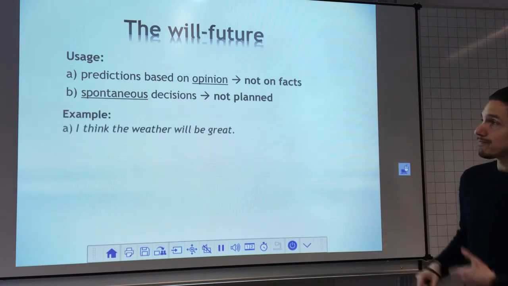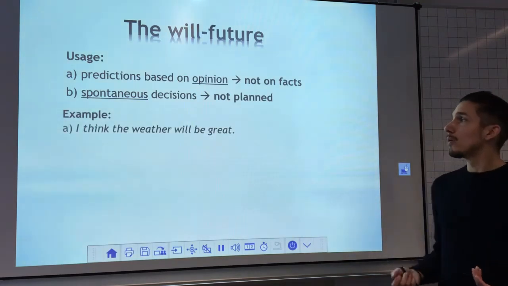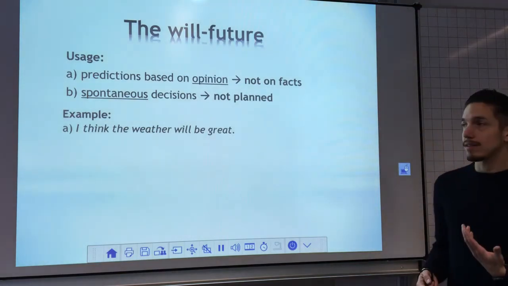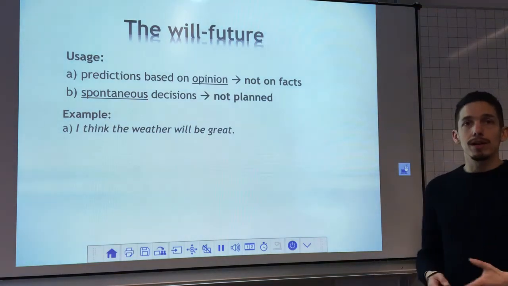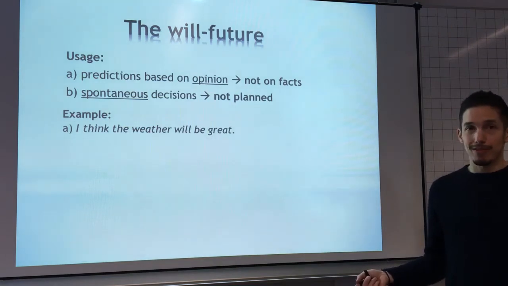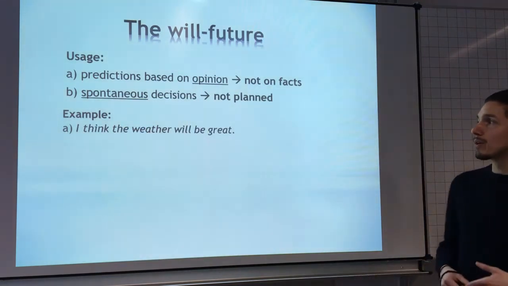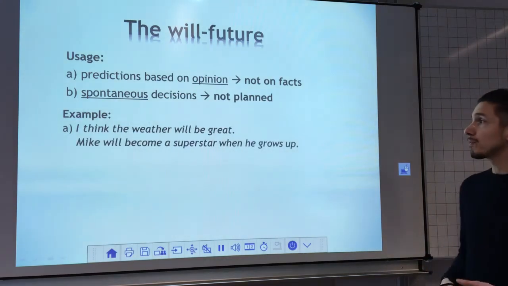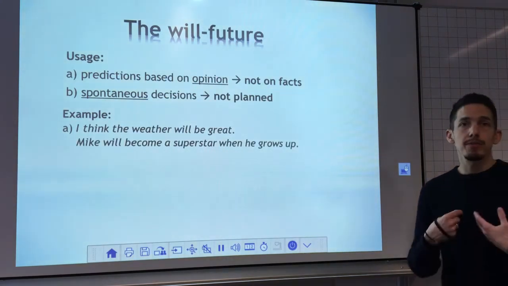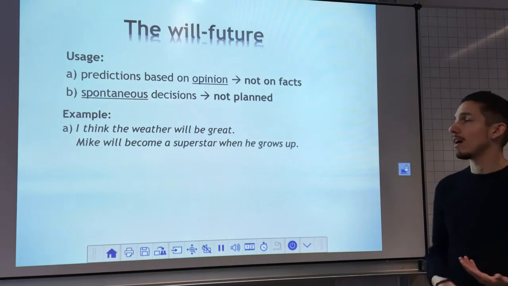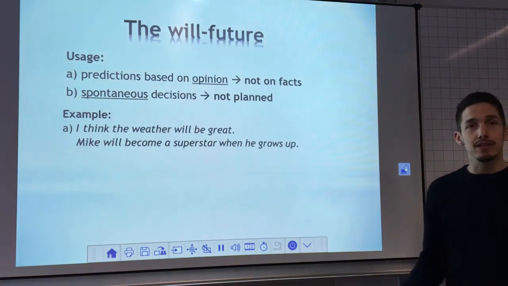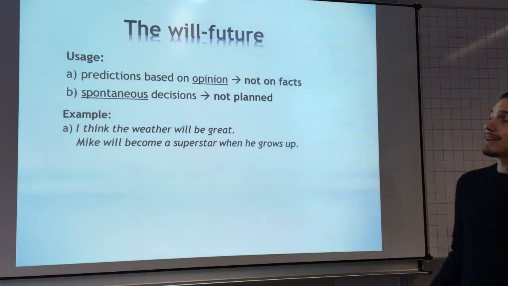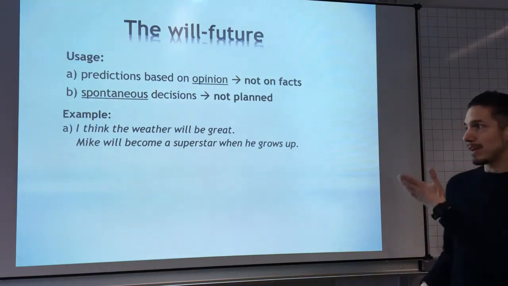Here we have the example, I think the weather will be great. Okay? As I said, it's not based on a fact or something, you just think it will be great, but you have no evidence. Kein Beweis. Okay? So this is a typical will future sentence. Or, Mike will become a superstar when he grows up. This is something that is my opinion, yeah? But I don't have any evidence for that, or there are no facts. Okay? So those are predictions, Vorhersagen, based on opinion.